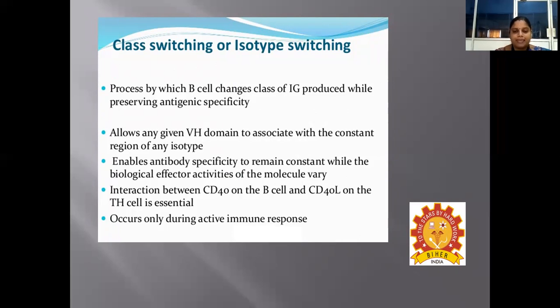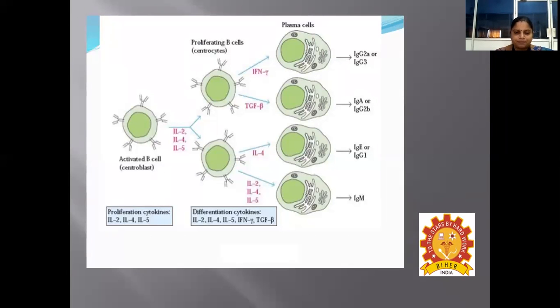So that enables the antibody specificity to remain constant while the biological effector activities of the molecule vary, which depends upon the constant region. So the interaction between CD40 on the B cell and CD40 ligand, CD40L, on the TH cell is essential for the class switching activity of B cell. It occurs only during active immune response.